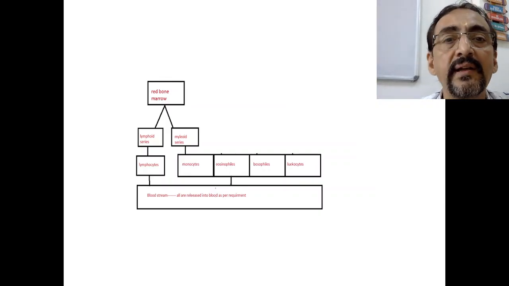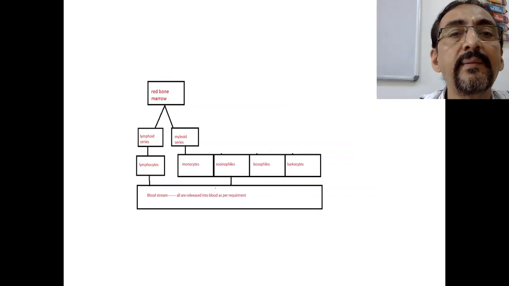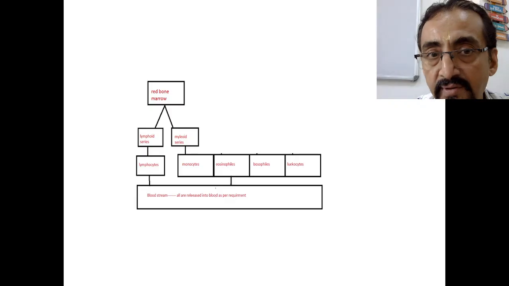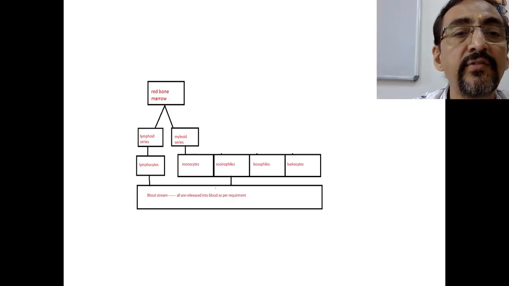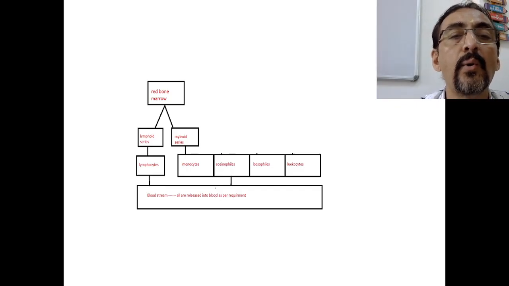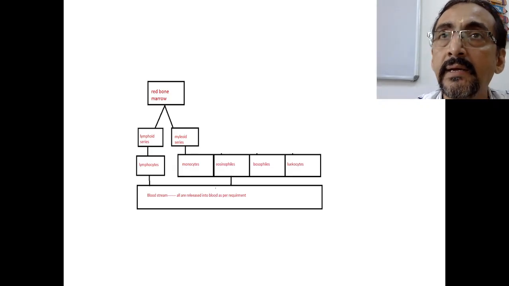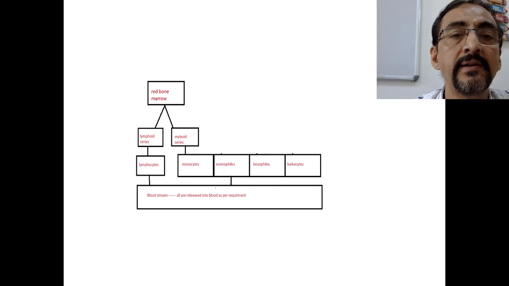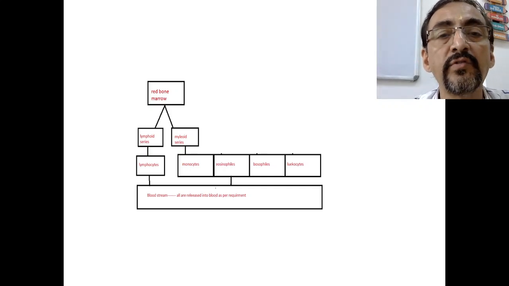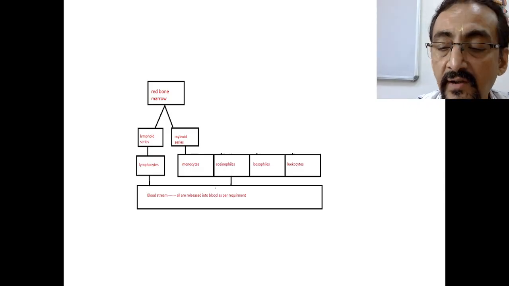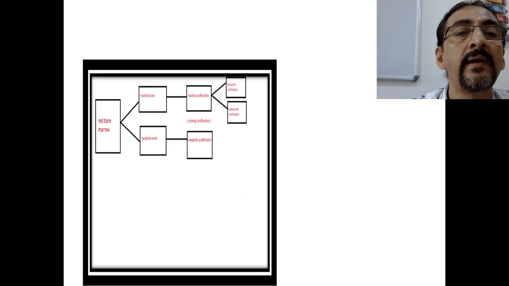Now this is a schematic representation. There is nothing special. The red bone marrow produces the lymphoid series and the myeloid series. From the lymphoid series we have the lymphocytes, which are released into the bloodstream as per the requirement. Whereas the myeloid series basically produces monocytes, eosinophils, basophils, and leukocytes.